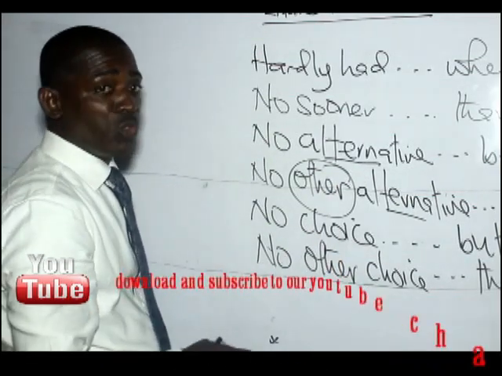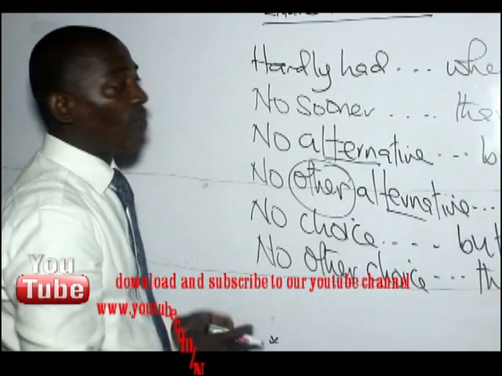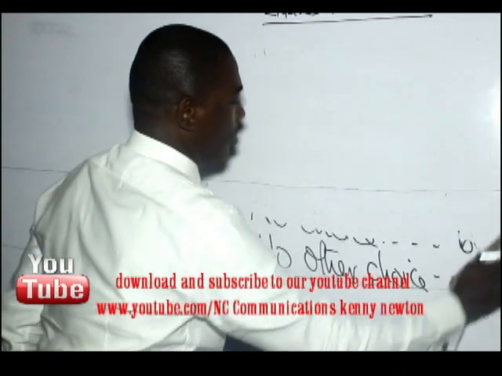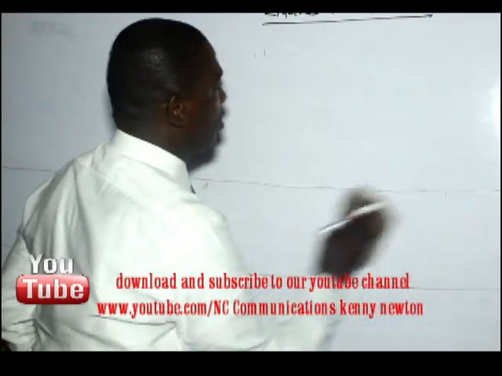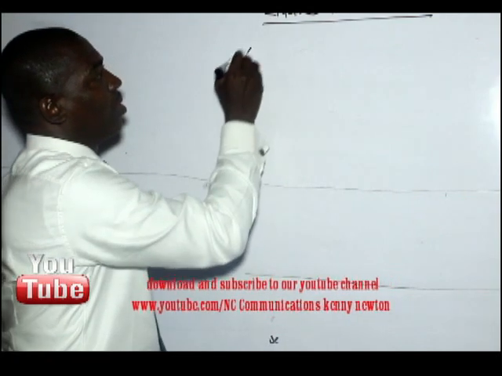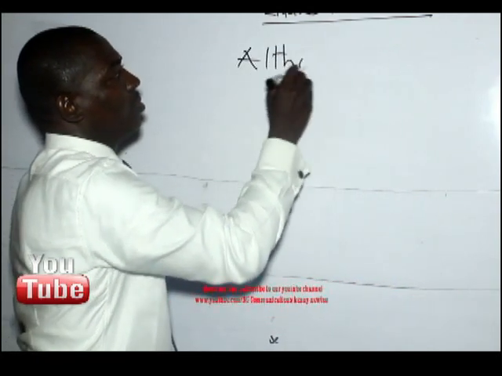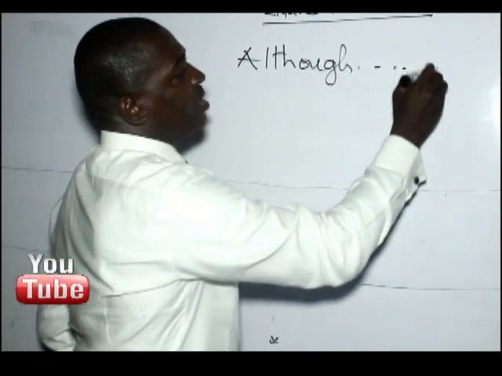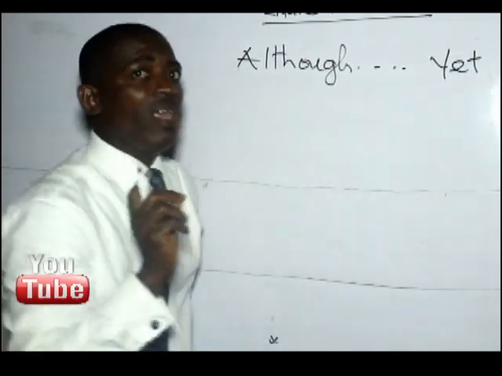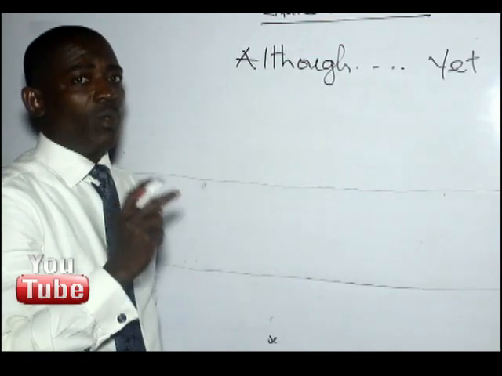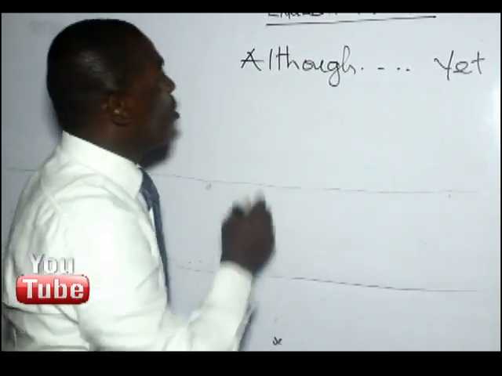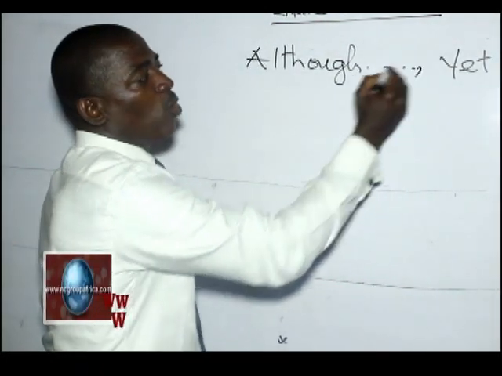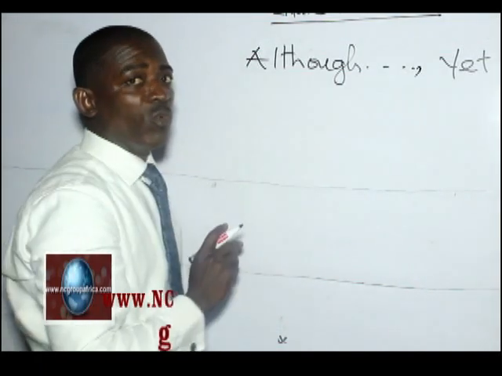Apart from these forms, we also have other forms, such as although. Although will collocate with yet. However, we should be very careful with this. Why? When although, that is the subordinate part, is separated by a comma, the yet will be removed.